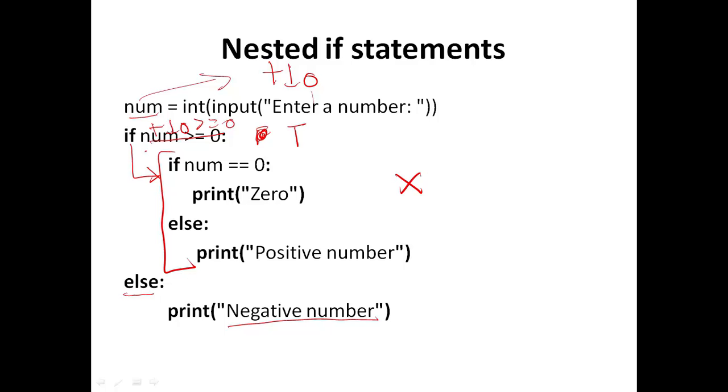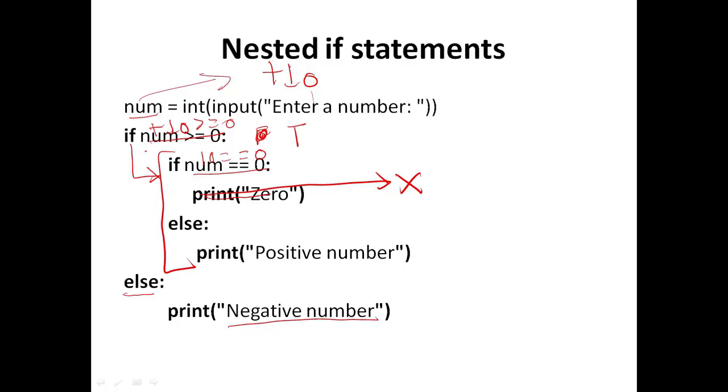And if we go inside this if block, we'll encounter another condition or another set of if else block. This is called nested if else. So we will again execute this condition, which is false, as 10 is not equal to 0, so this part will not be executed.